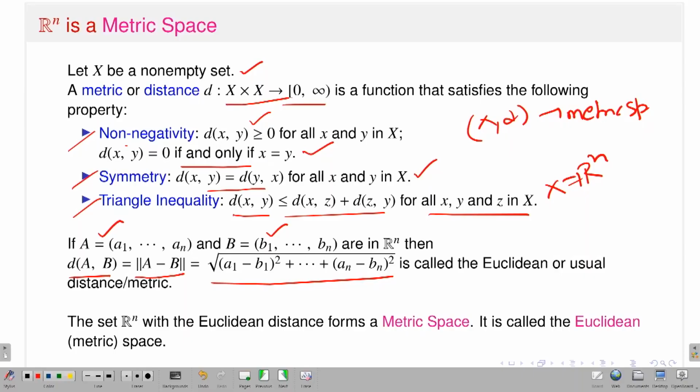So once I have the set X equal to Rn, and I give it this notion of distance, one can check that Rn with this distance becomes a metric space.